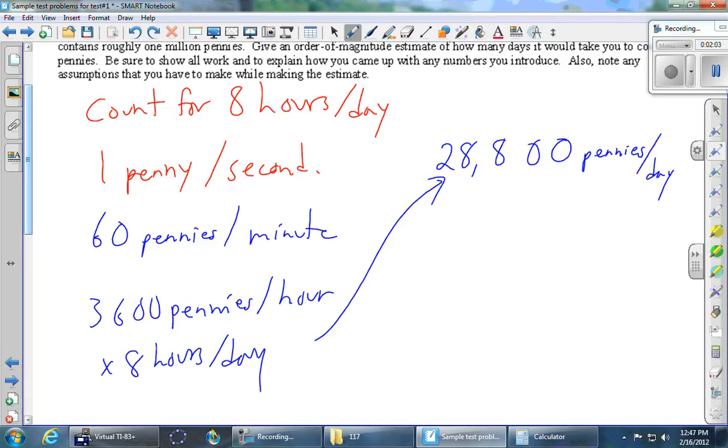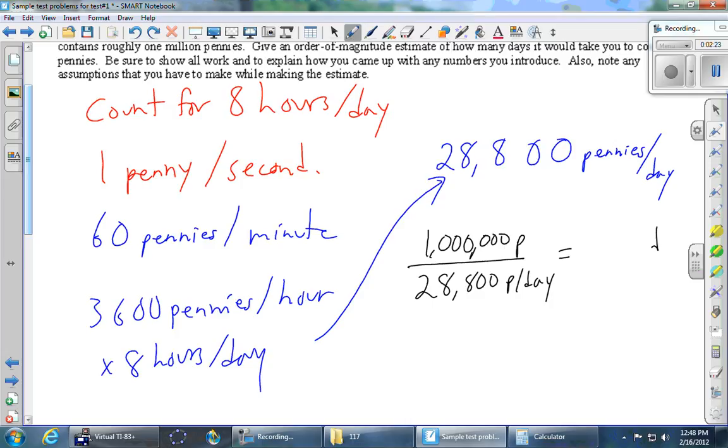And we're trying to get up to 1 million pennies. So what should we do with 1 million and this 28,000 that we can do every day? And hopefully we see that we should divide them. So we take the 1 million pennies divided by the 28,800 that we can count every day, pennies per day. And whatever we get should be the number of days that it takes us to count.